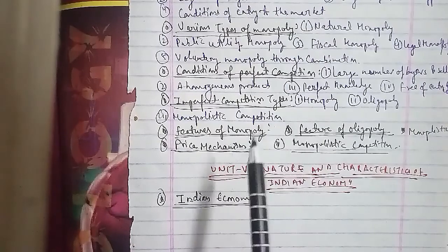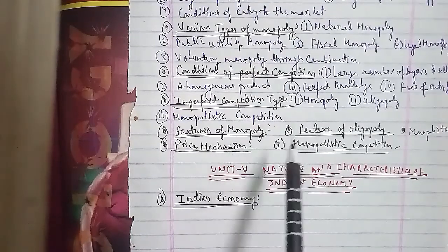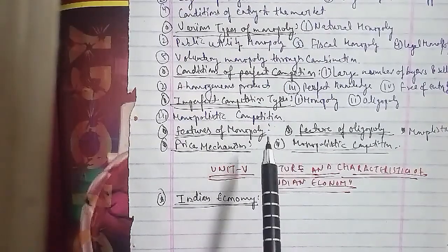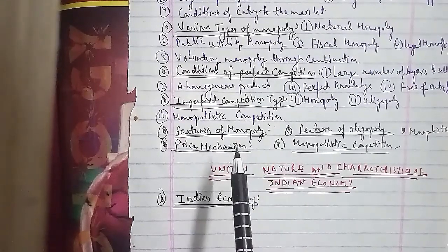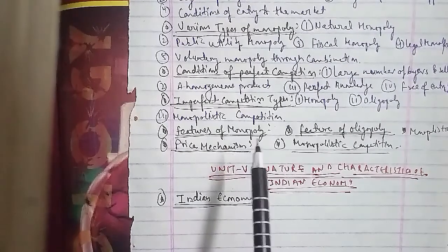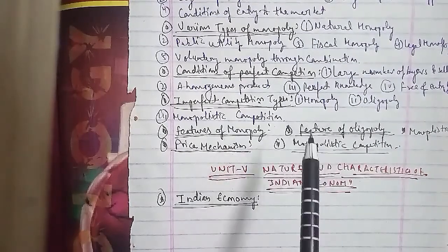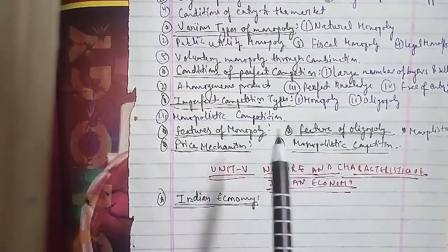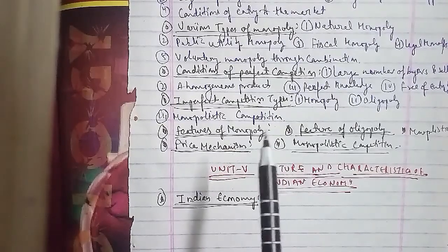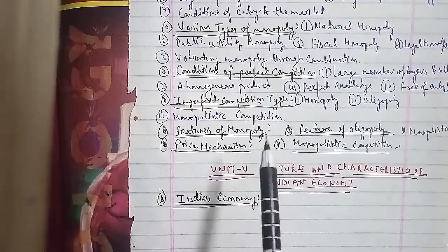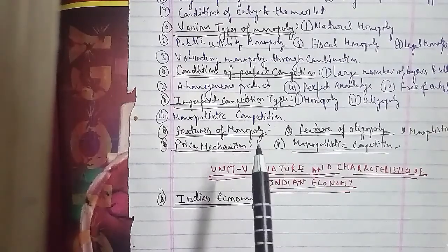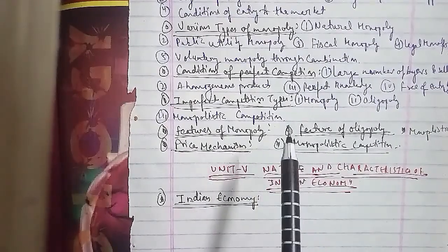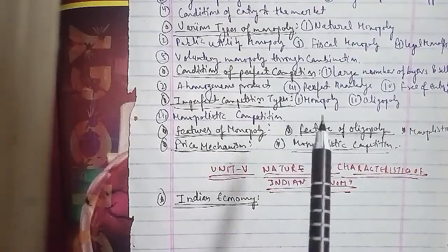In his book Poverty and Un-British Rule in India, he describes his theory of the economic exploitation of India by the British. His theory is popularly called the economic drain theory. Brain drain means talented people leaving their own country because of the lack of opportunity and facilities, and going to foreign countries for better conditions.